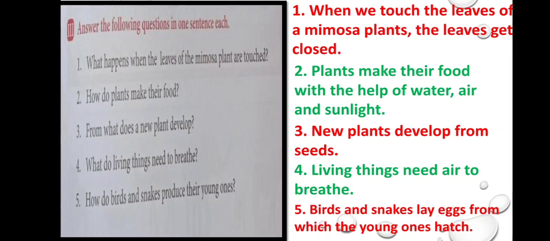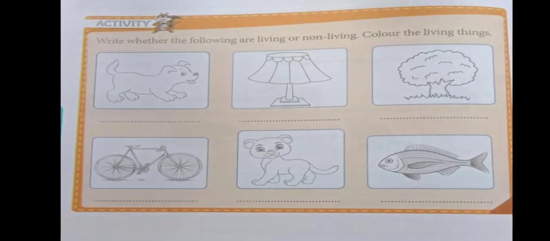Okay, next activity. Write whether the following are living or non-living things. Color the living things. So what do you want to do? Yes, you want to write if it is a living thing or non-living thing, and you want to color only the living things. Okay, let's check. First one, you know this.